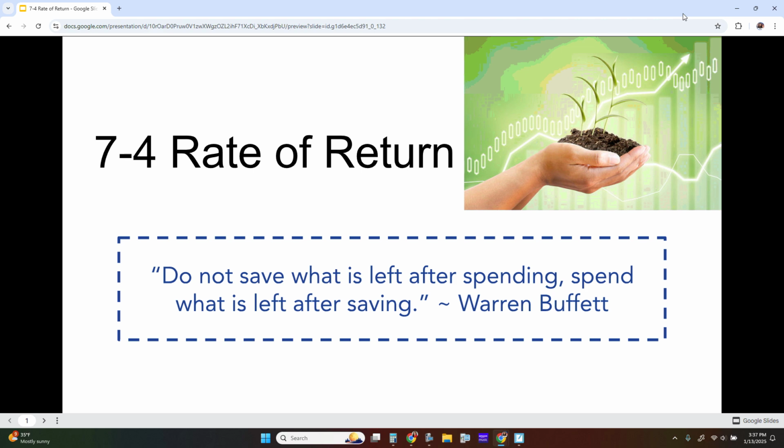All right, so today we're going to talk about 7.4 rate of return. If you don't have your notes out, go ahead and make sure that you take your notes out now. Earlier we talked about what the stock market is, and what a stock is. Today we're going to talk about the rate of return, which has to do with the value of a stock appreciating or depreciating in value. Go ahead and turn so that you are on rate of return.